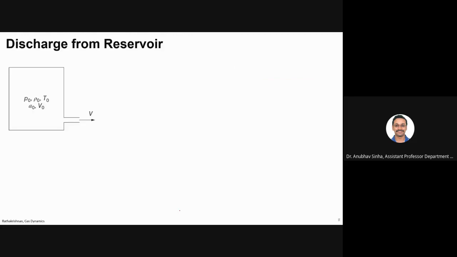Now let us talk about the reservoir. Let us say that we have a reservoir or a large tank. The assumption is that the tank is quite large, such that even though some leakage is there, the change in pressure and temperature is negligible. Basically we are maintaining the same pressure, density and temperature.